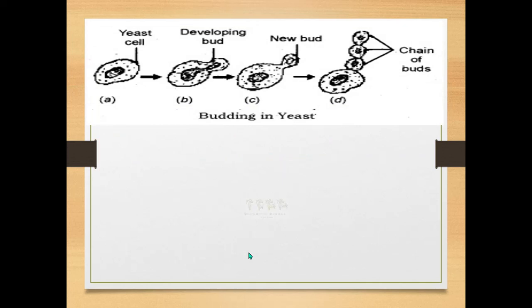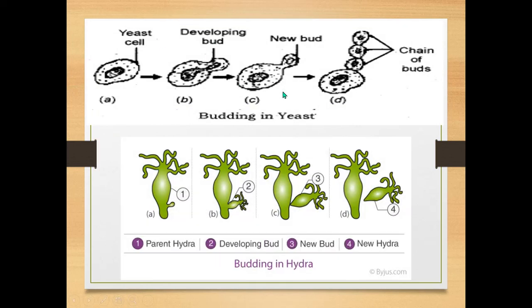Now here you can see the picture of budding in yeast first. Here in the yeast cell you can see the formation of a cyst-like structure, that is called a bud, and from the new bud again a new bud arises and forms chains of buds, and these buds will not separate from the parent.